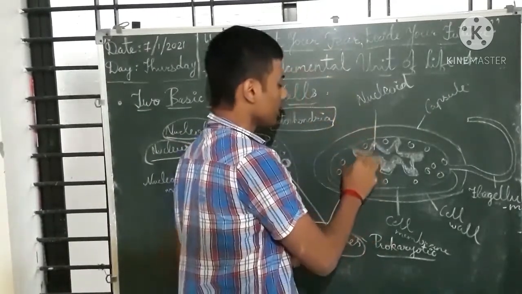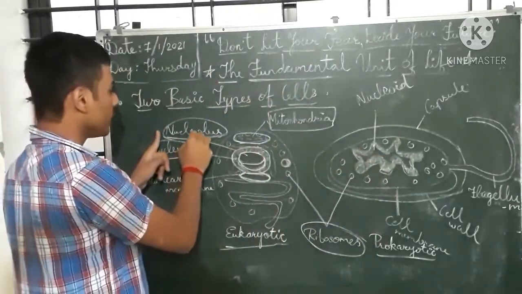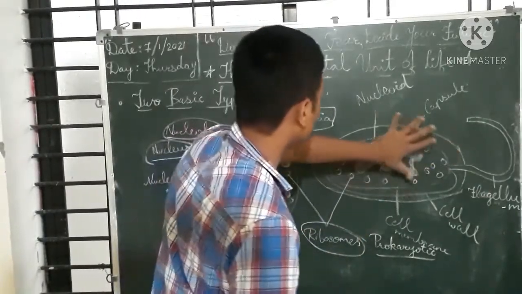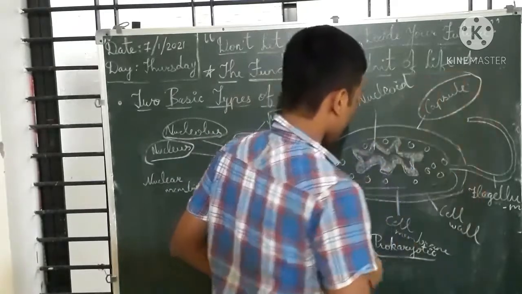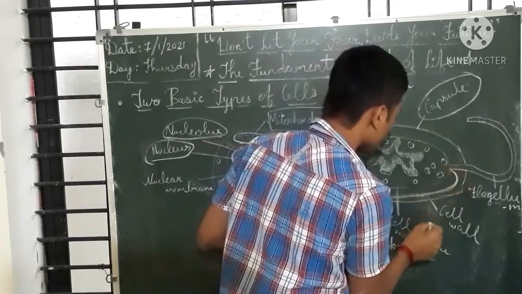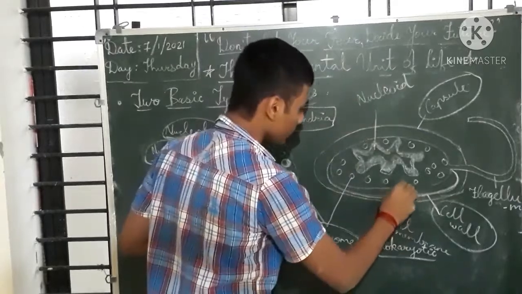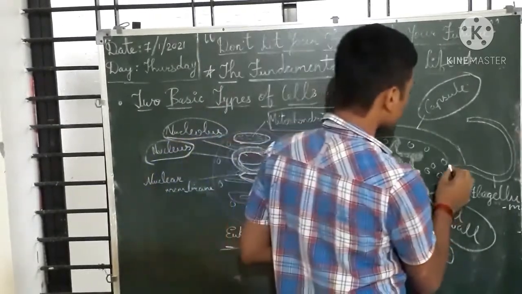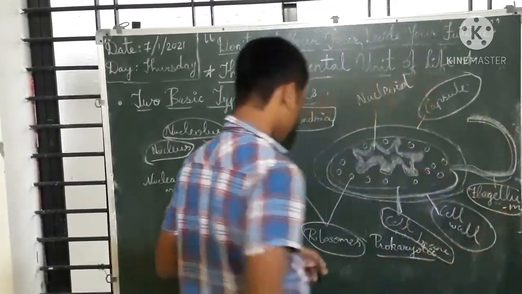This shaded portion is the nucleoid, but here there is nucleus plus nucleolus, and here only nucleoid. The outer part is called the capsule, the middle part is called the cell wall, and this is the cell membrane. This tail-like shape is called the flagellum.